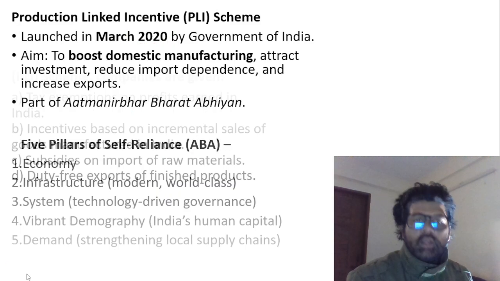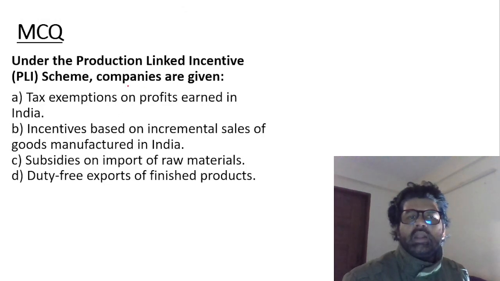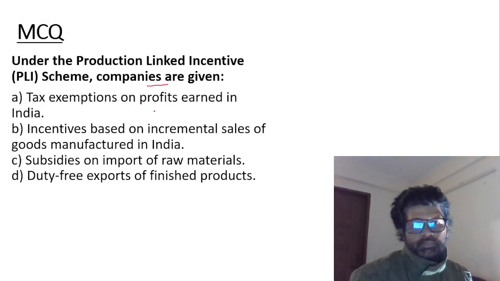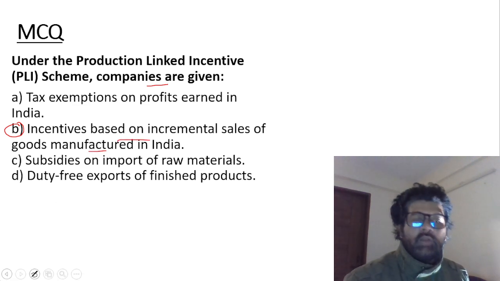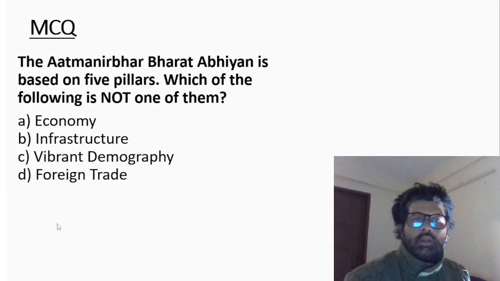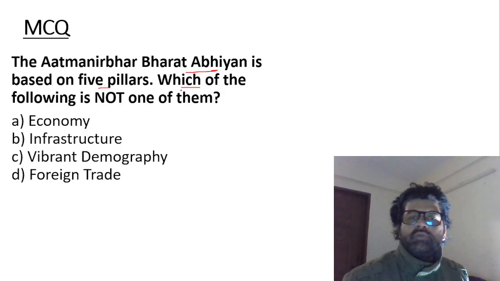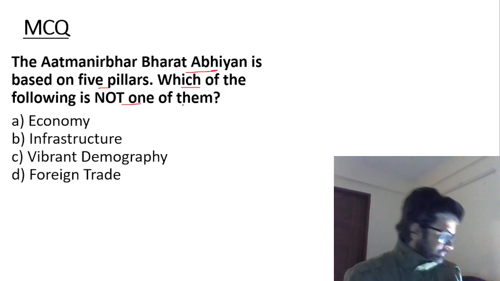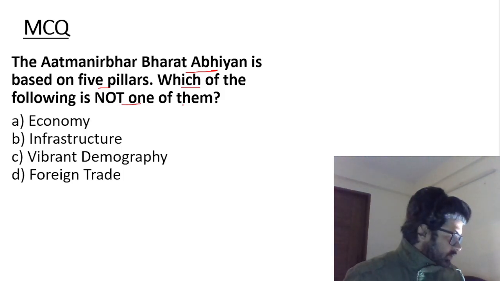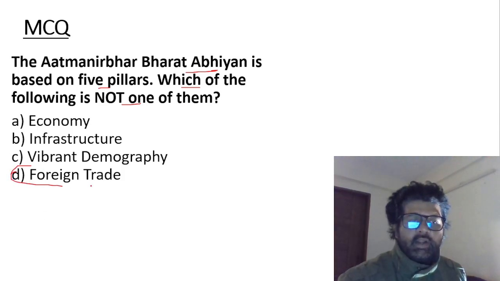Very good. Next, let's solve. Under PLI scheme, companies are given what? What is the answer, guys? Incentive based on incremental sale of goods manufactured in India. I've told you, the Atmanirbhar Bharat Abhiyan is based on five pillars. Which of the following is not one of them? So the answer is D, foreign trade. Foreign trade is not one of them.